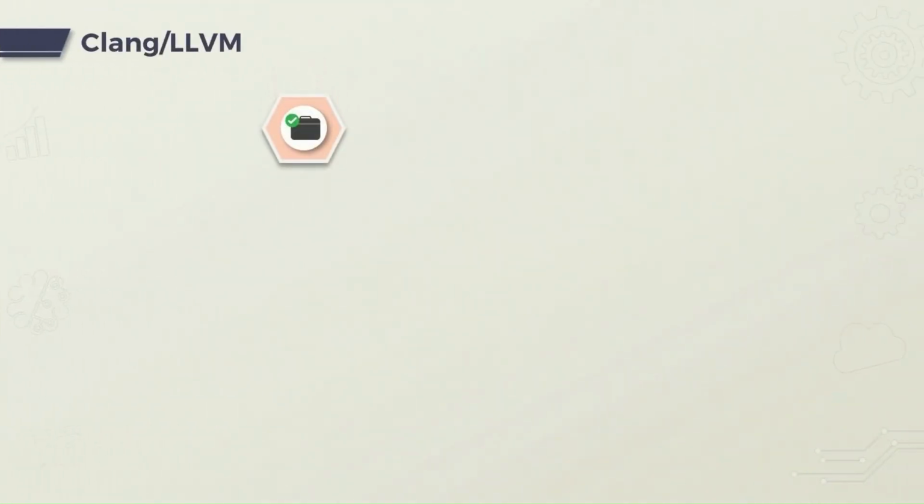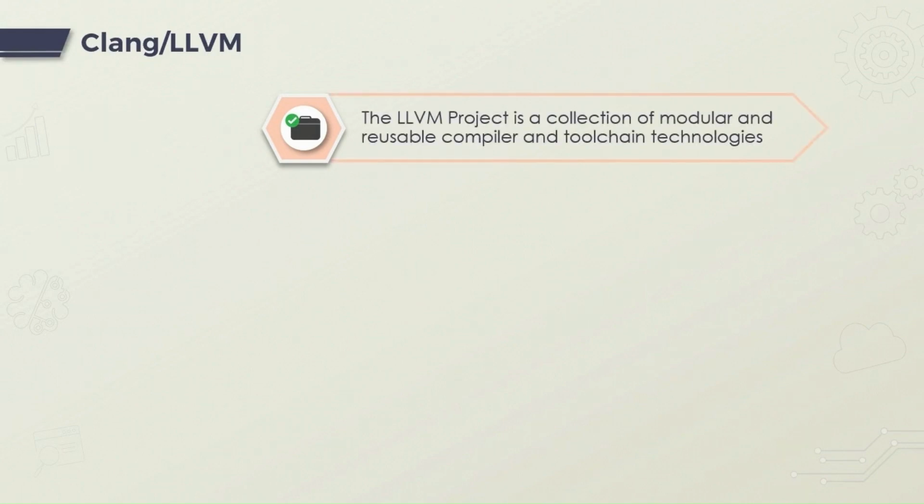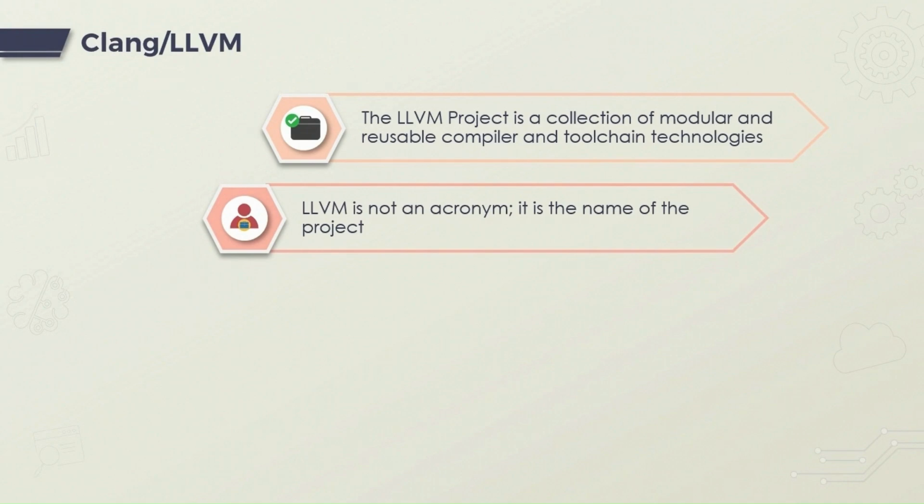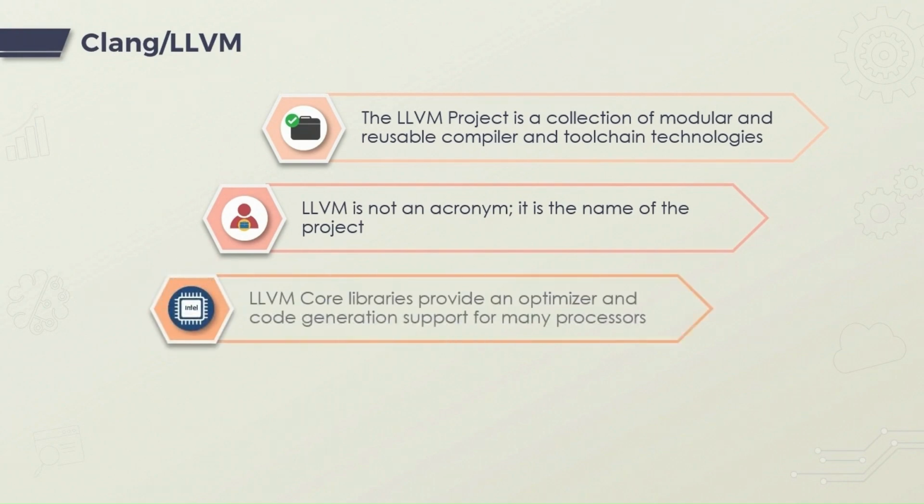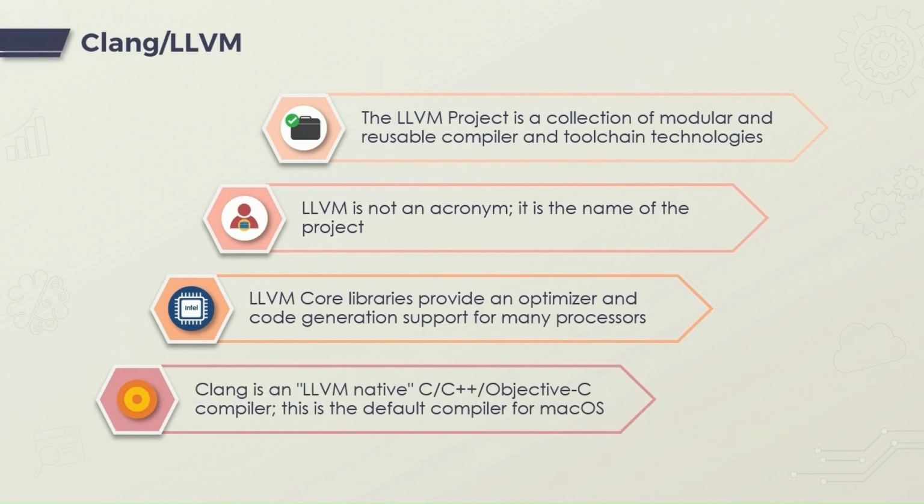Clang and Clang++ are also important C++ and C compilers, and these belong within the LLVM project. This is a collection of modular and reusable compiler technologies. LLVM is not an acronym, rather it's the name of the project itself. LLVM core libraries provide both optimizer as well as code generation support, and Clang is an LLVM native compiler. We'll be making extensive use of Clang and Clang++. Clang is the default compiler for Mac OS.